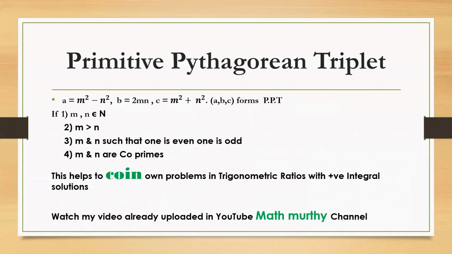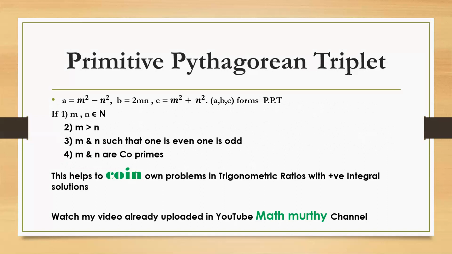Most of the students depend on the textbook problems for solving. There is no hard and fast rule that all the 3 sides must be rational. But if all the 3 sides are natural numbers, students enjoy the problem. I have seen a number of textbooks always restricted to a few Pythagorean triplets: 3, 4, 5, 5, 12, 13, 7, 24, 25 or 8, 15, 17. Only these numbers are seen in all the problems. We can create a lot of problems. Students themselves can coin problems which give only positive integral solutions.